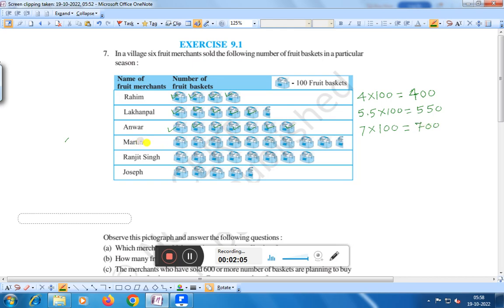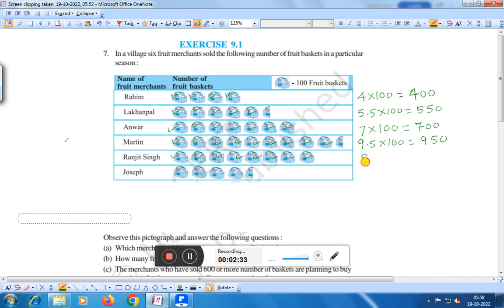And Martin has 1, 2, 3, 4, 5, 6, 7, 8, 9 and a half, that is 9.5. 9.5 into 100 is 950. And Ranjit has 1, 2, 3, 4, 5, 6, 7, 8.